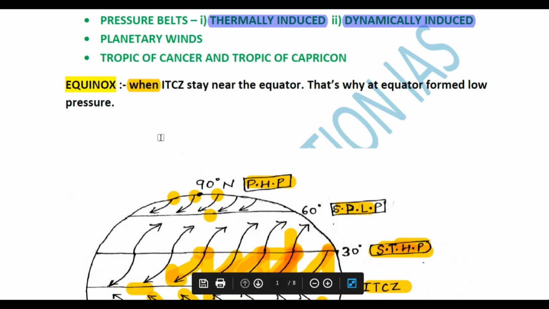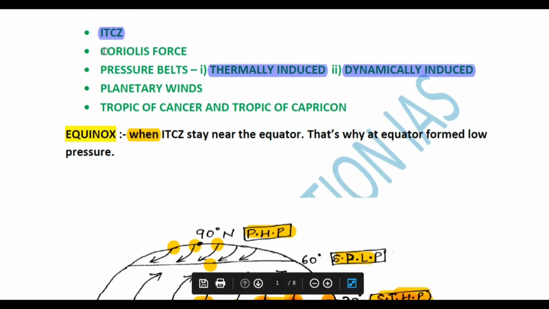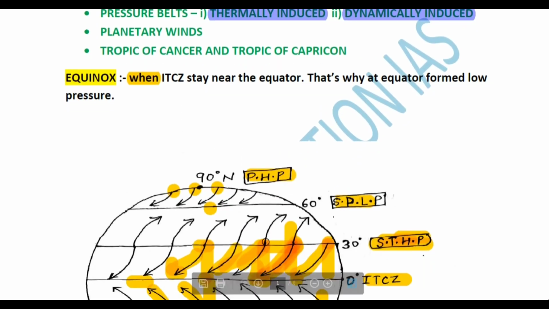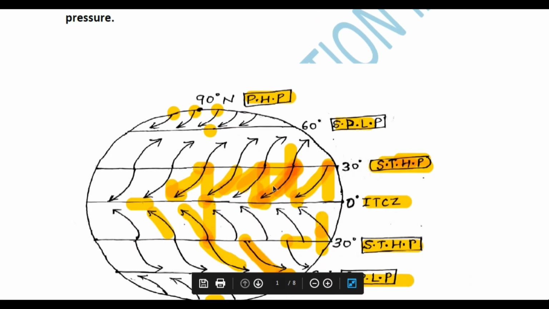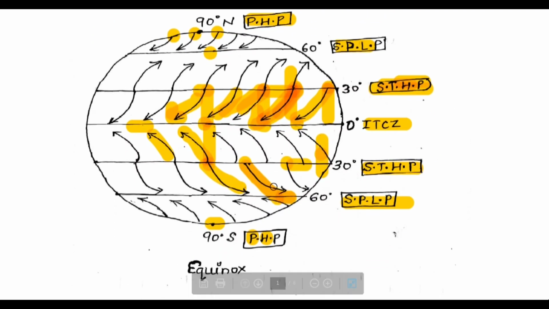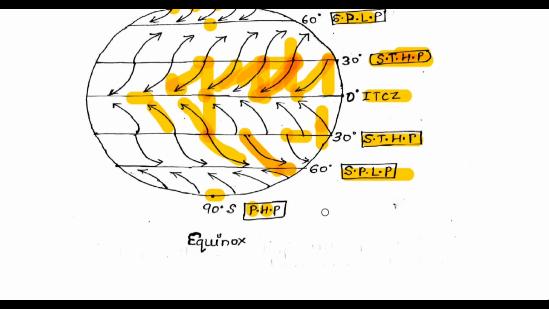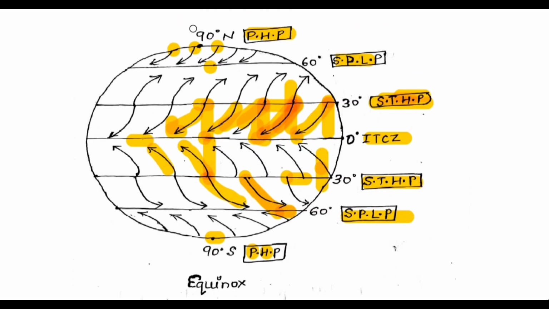Okay guys, so now let's talk about the Coriolis force: why is the wind deflected from its path? What is the reason behind this deflection of the air? The earth rotates from west to east, like this.